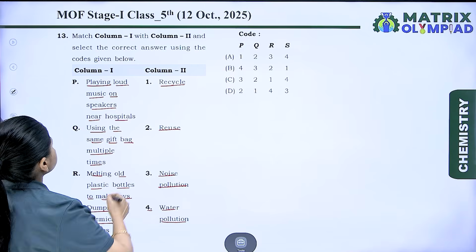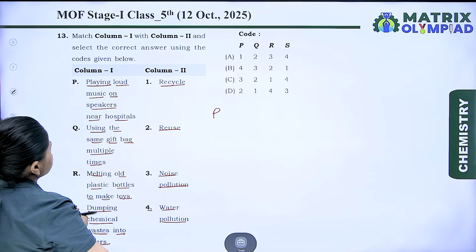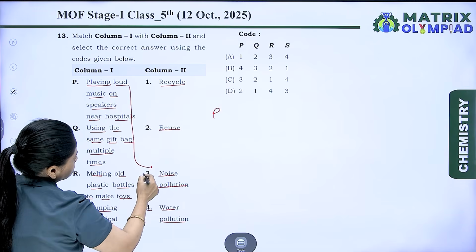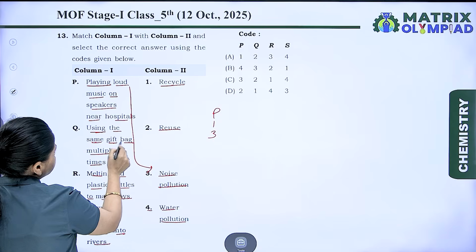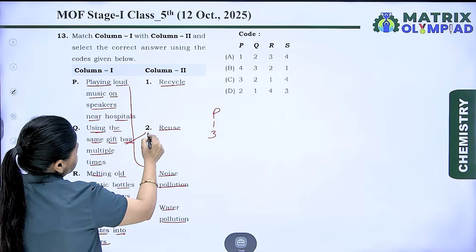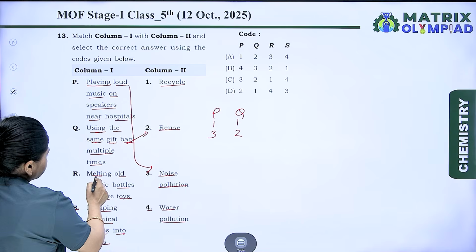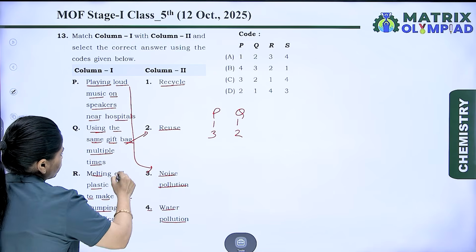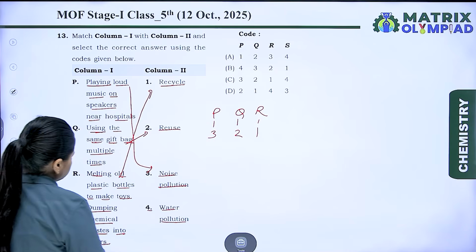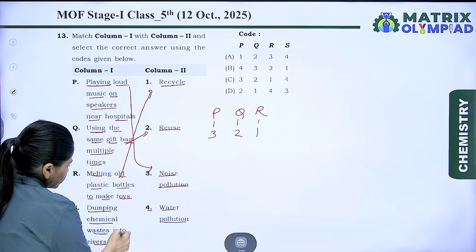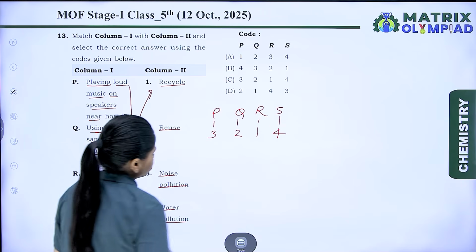Let's match. P, that is playing loudspeakers, resembles the third, that is noise pollution. Q, using the same gift bag multiple times, that is second, reuse. R, melting old plastic bottles to make toys, this is first, recycle. S, dumping chemical waste into rivers, this matches with 4, water pollution.